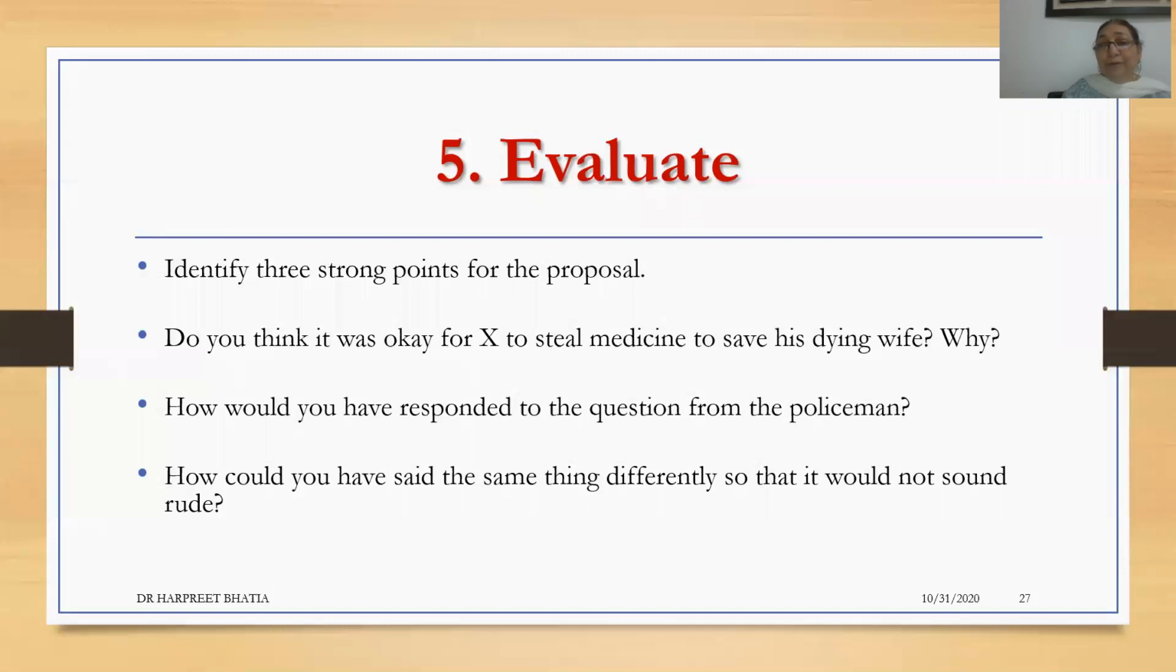So when you are asking questions related to evaluate, then you will ask questions like, identify 3 strong points for the proposal. Do you think it was okay for X to steal medicine to save his dying wife, and why? When you put the question of why over there, then it becomes open-ended. It gives full freedom to the person who is responding to respond in any which way he likes. So when you ask a simple, straightforward question, do you think it was okay for X to steal medicine to save his dying wife, you can answer it in either yes or no, depending how you feel about it.